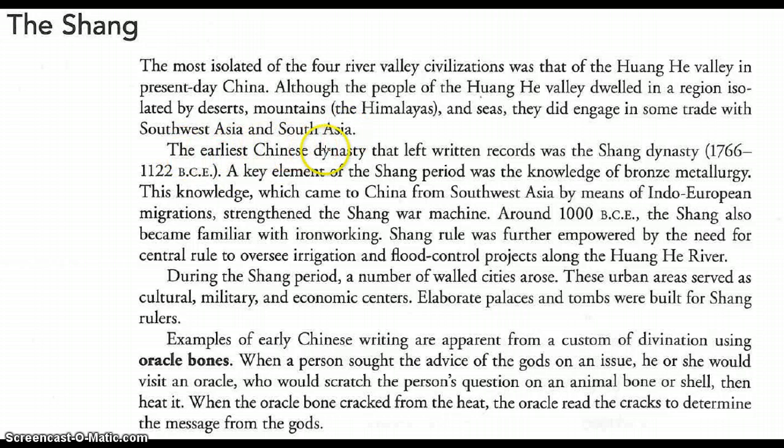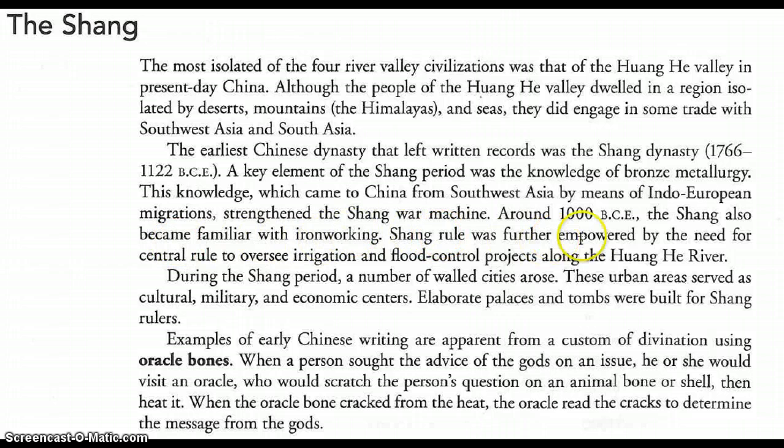The earliest Chinese dynasty that left written records was the Shang dynasty from 1766 to 1122 BCE. A key element of the Shang period was the knowledge of bronze metallurgy. This knowledge, which came to China from Southwest Asia by means of Indo-European migrations, strengthened the Shang war machine. Around 1000 BCE, the Shang also became familiar with ironworking.